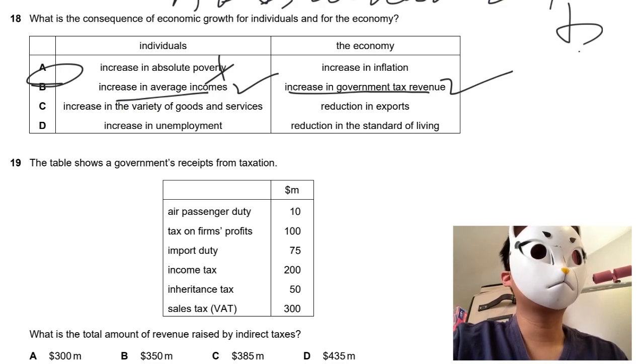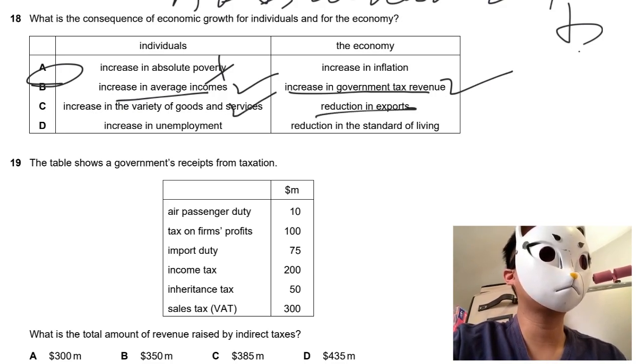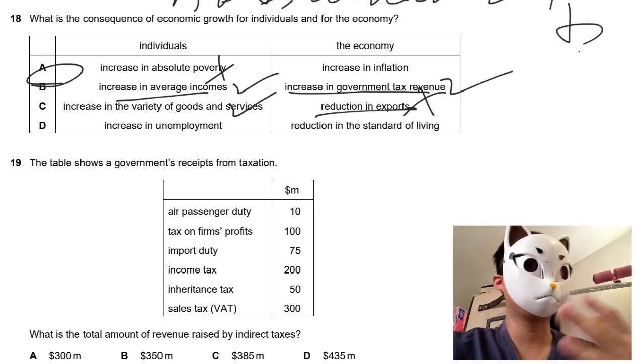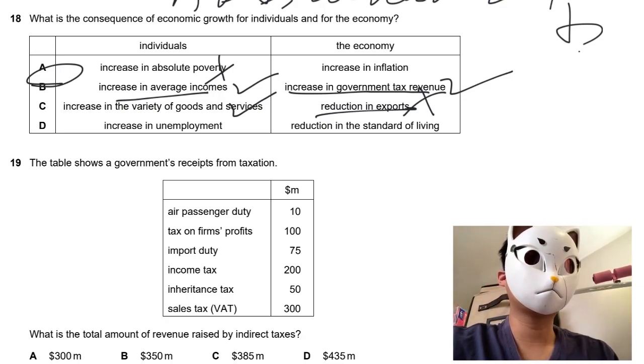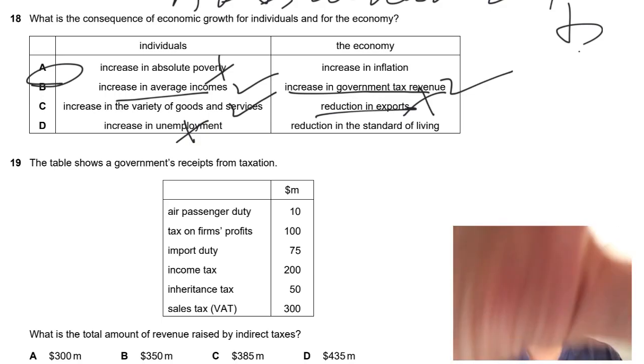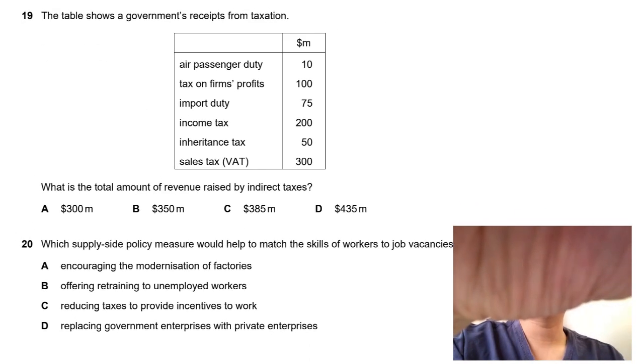C, increase the variety of goods, yes. Reduction in export, no, I don't think so. You might export more. D, increase in unemployment, really? So the answer goes to B. Okay, we will move on to 19.